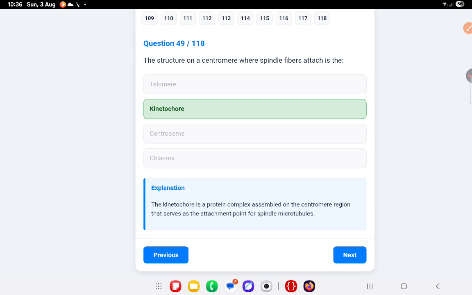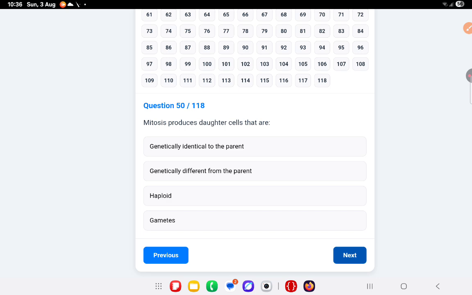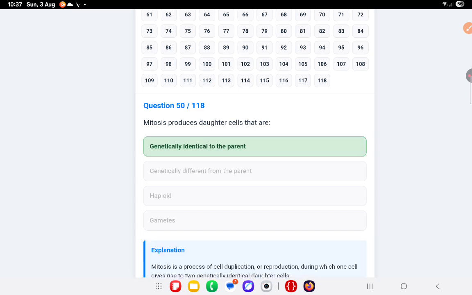The last question is, mitosis produces daughter cells that are genetically identical to the parent.